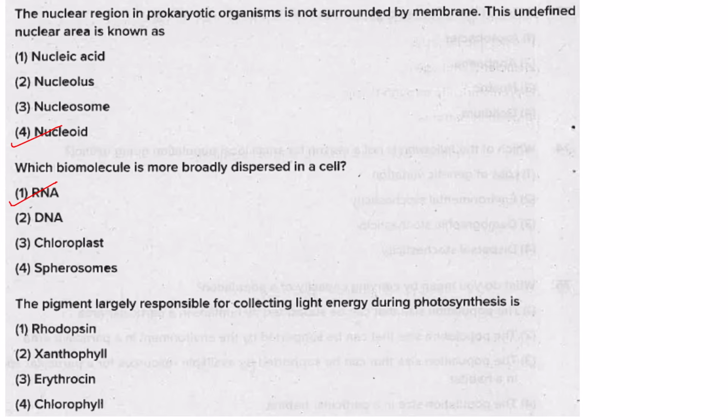Whereas DNA is mainly confined to the nucleus. Chloroplast is an organelle. Spherosomes are also somewhat organelle-like. So RNA is the answer. Okay, spherosomes, I think they are found in bacteria, I think.